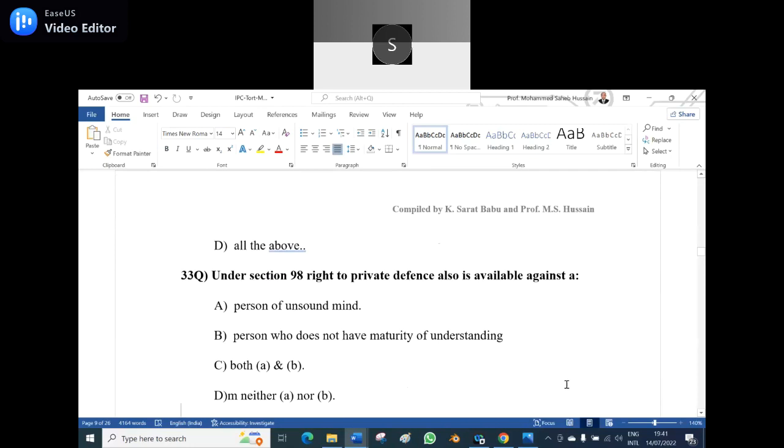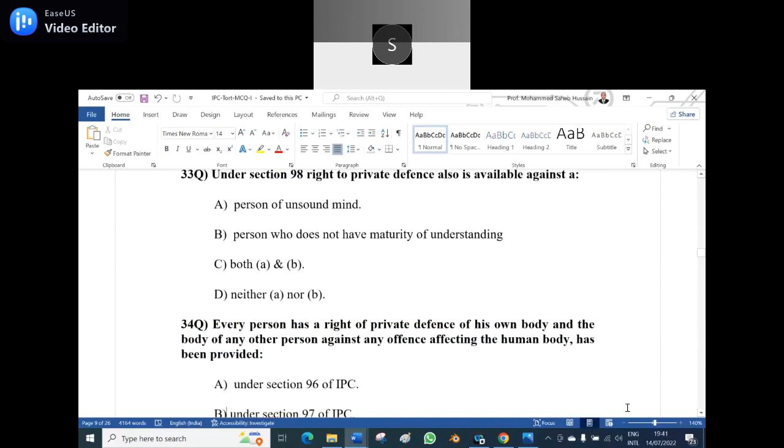Under section 98, right to private defense also is available against A, person of unsound mind, B, person who does not have maturity of understanding, C, both A and B, D, neither A nor B. Option C, sir. Both A and B. Yes, answer C is the correct one.